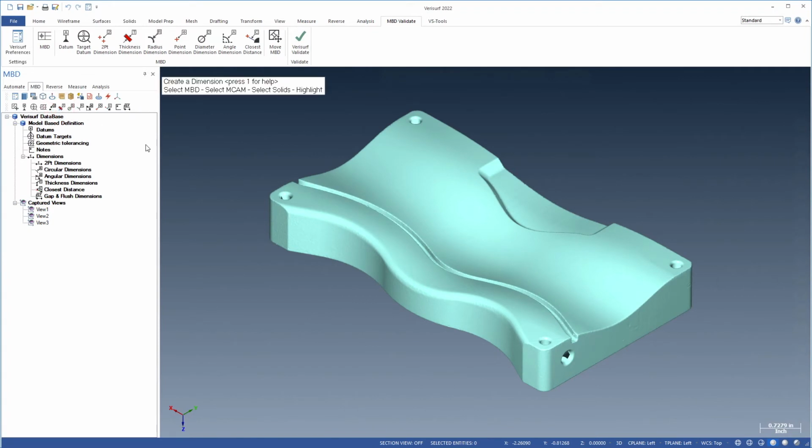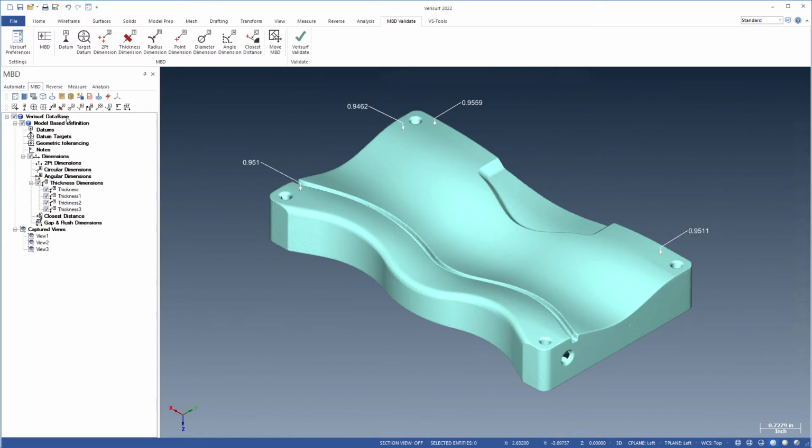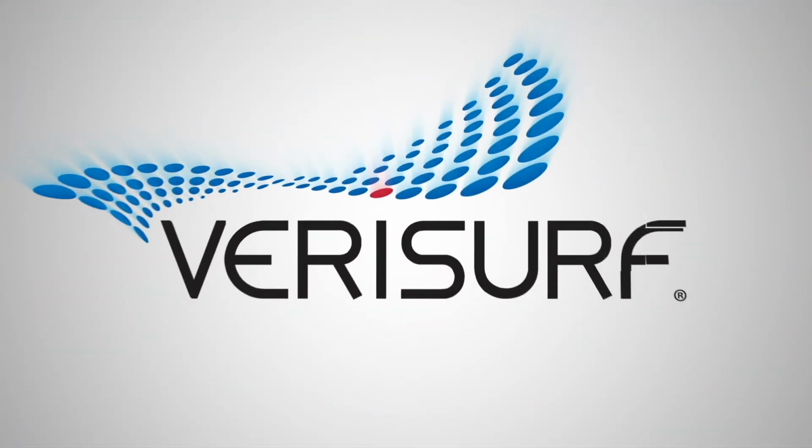Intelligent meshes simplify the analysis of scalar dimensions for scan data. After measuring a part, dimensions can be taken directly from the mesh, without first surfacing or even aligning the data. Thickness is evaluated simply by clicking the mesh, and the two-point dimension tool enables rapid evaluation of step, gap, and flush. To see the difference, schedule a demonstration at verisurf.com.